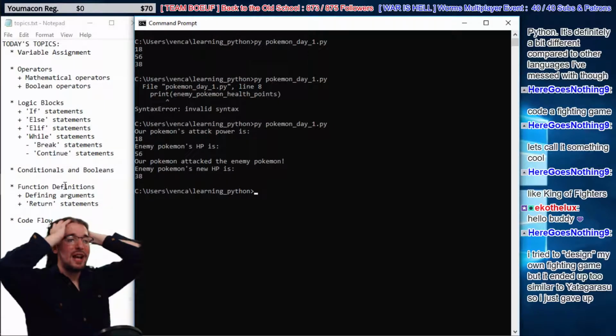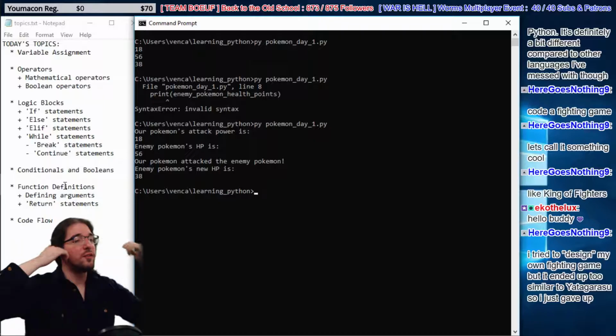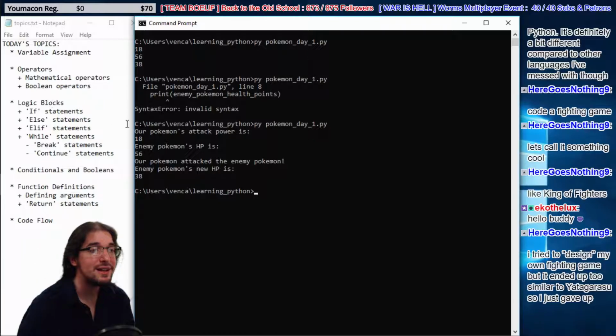Here we go. So now we got some data, right? We got some more information on what's going on here. We printed off our Pokemon's attack power is, then we printed off the value. We said the enemy Pokemon's HP is, then we showed the value. Then we explained that our Pokemon attacked the enemy Pokemon. Now the new HP is 38. Okay, so now we've got a nice little log of what happened in our program here, huh?